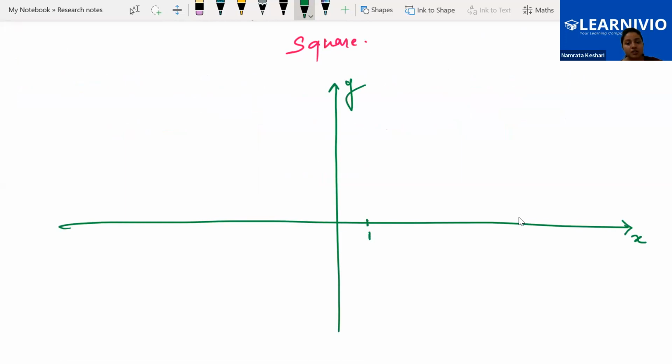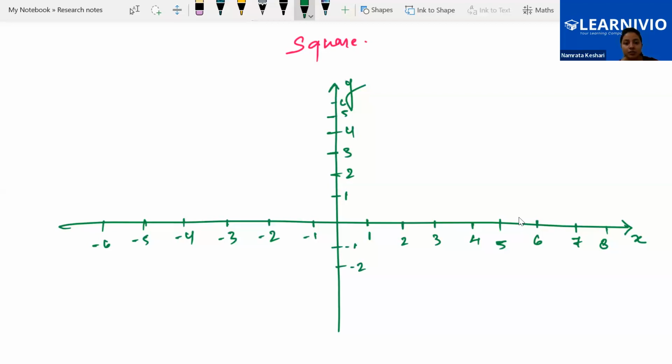Here we have positive numbers 1, 2, 3, 4, 5, 6, 7, 8, and negative numbers -1, -2, -3, -4, -5, -6, and similarly on the y-axis.